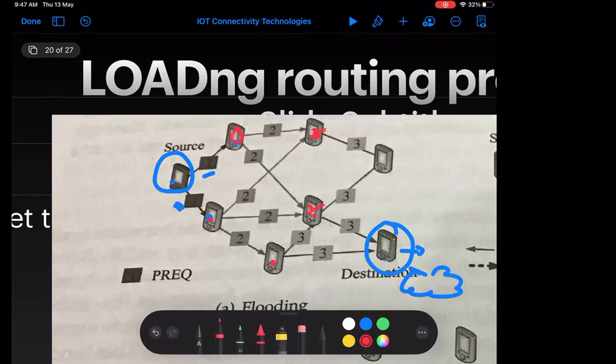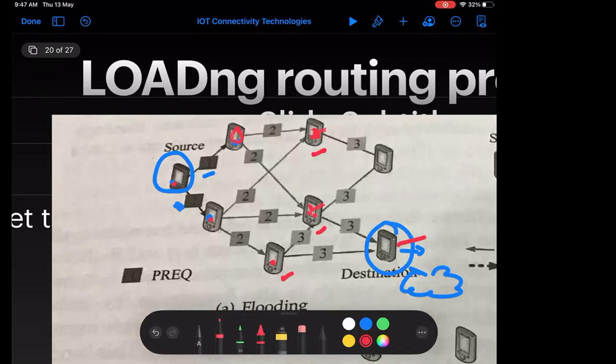Now, the route request message has reached up to this node and this node, right? But these are not the ultimate destination, right? Who is the ultimate destination? This node is the ultimate destination. So they will say, okay, we are not the destination, so we should transfer this route request message to our neighboring node.